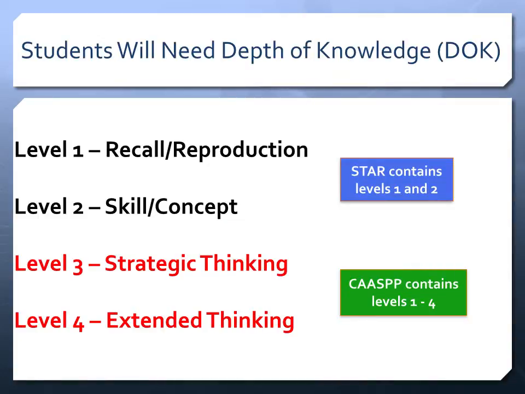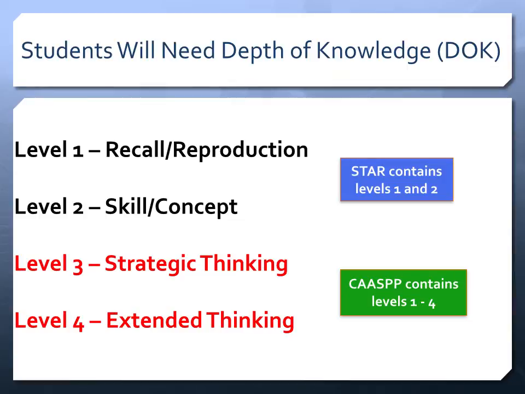The CAASPP assessments match the skills that prepare students for college and career readiness. Our previous STAR assessments only addressed depth of knowledge levels 1 and 2, while CAASPP assesses all 4 levels. Level 1 is recall and reproduction. Students can recall a fact, information, or procedure. They process information on a low level. Level 2, skill and concept. Students use information or conceptual knowledge. They can execute 2 or more steps to a solution.